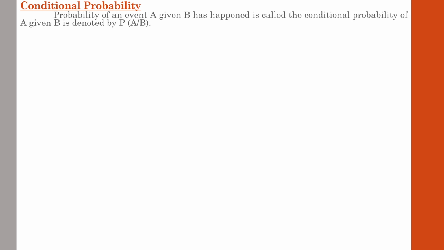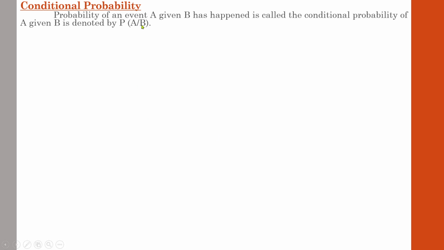Next one, conditional probability. It's another important case that comes under the same category. The probability of an event A given B has happened is called the conditional probability of A given B, and it is denoted by probability of A by B.